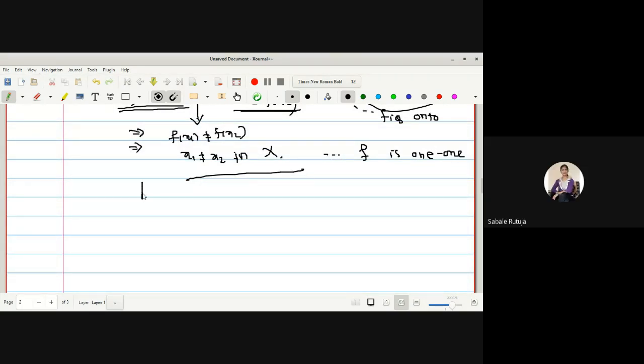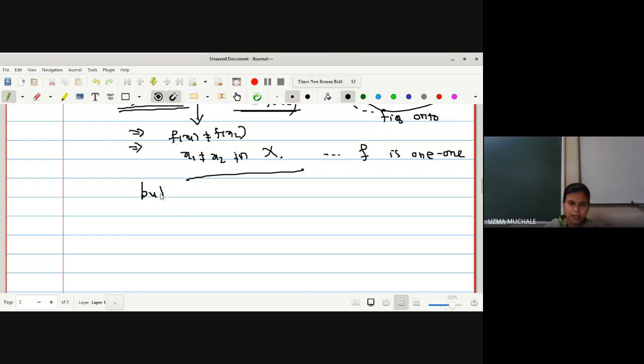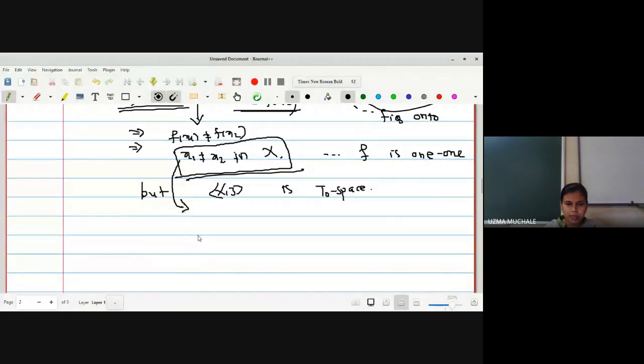What is given is that X2 is a T naught space. So if X2 is a T naught space, we can use the definition of a T naught space when we can find two different elements in X2. So here we have found two different elements in X2, then we can use the definition.